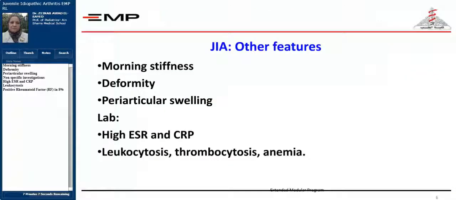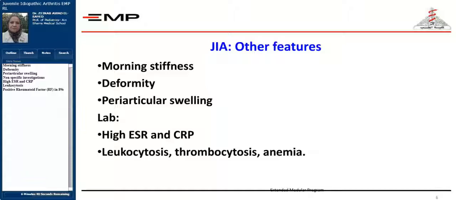Other features that help make the diagnosis of juvenile idiopathic arthritis is the presence of morning stiffness. In the morning, the child cannot move the joint, and there is gelling in the joint. This is because of the edema in the tissues of the joint. Deformity in the joint helps you in diagnosis because this is an erosive arthritis. The arthritis causes also periarticular swelling, that is edema of the surrounding tissues.